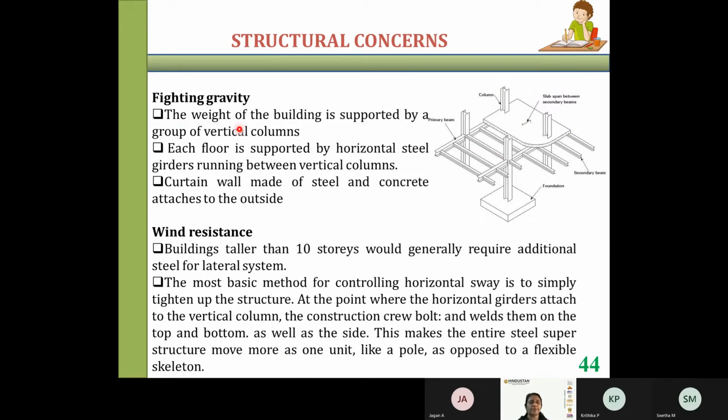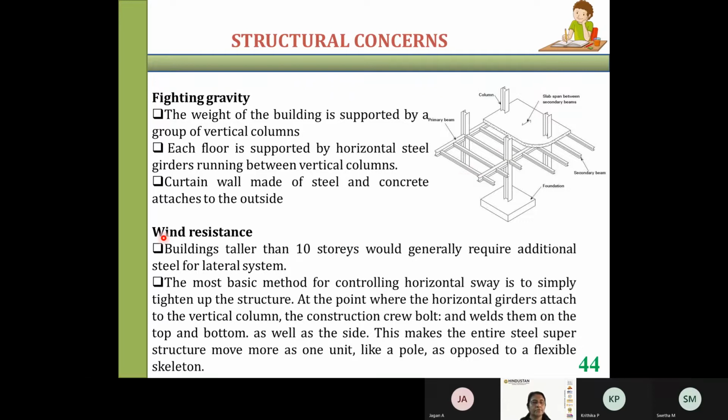The weight of the building is supported by a group of vertical columns. Each floor is supported by horizontal steel girders running between the vertical columns. So each column is connected by horizontal beams, either longitudinal or transverse beams. Then curtain walls made of steel and concrete are attached to the outside. All this is connected to the foundation. These are all the structural members which carry the vertical load, so these elements have to fight the gravity load.